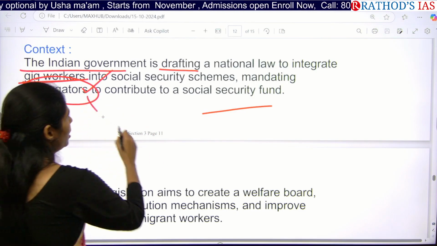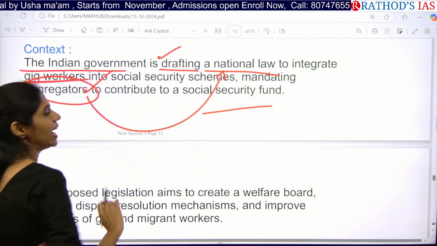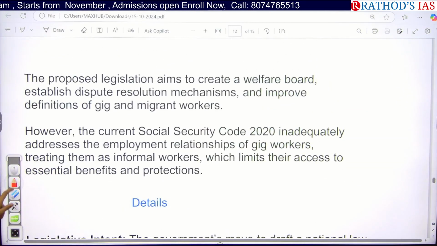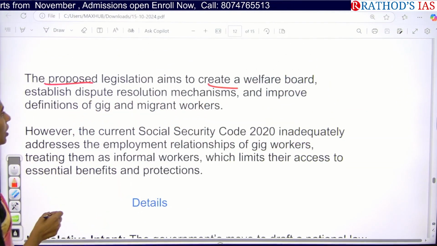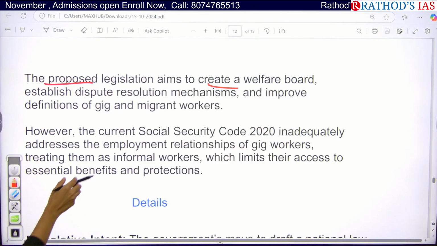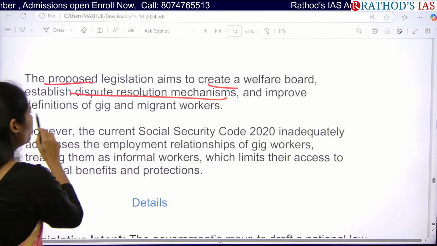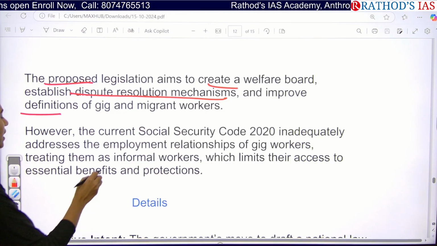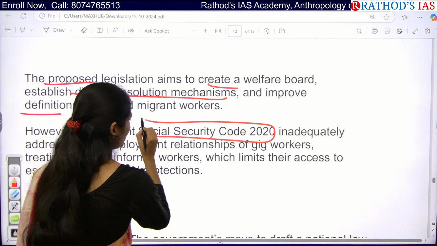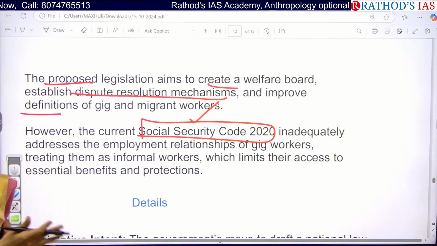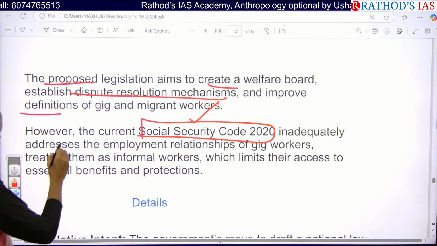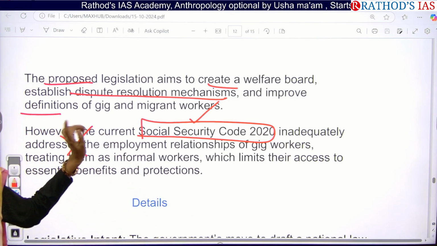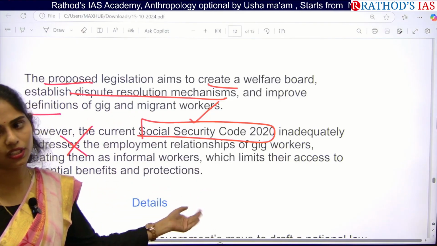Okay, so this is our new national law. Actually, it is a draft which has not yet been passed. So this proposed law aims to create a welfare board, and they are also going to create a dispute resolution mechanism, and they want to improve the definition of gig as well as migrant workers. The current social security code said that we are going to provide social security benefits for gig workers, but it is inadequately addressing this problem. Because of this, there is now a need to come up with a national law.